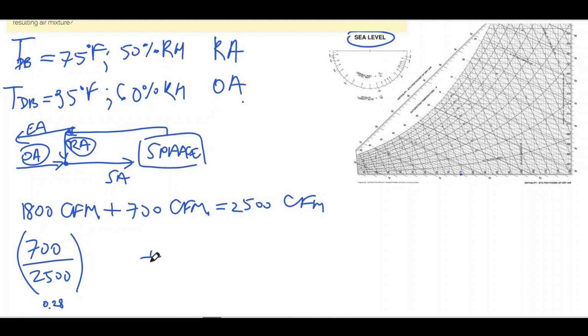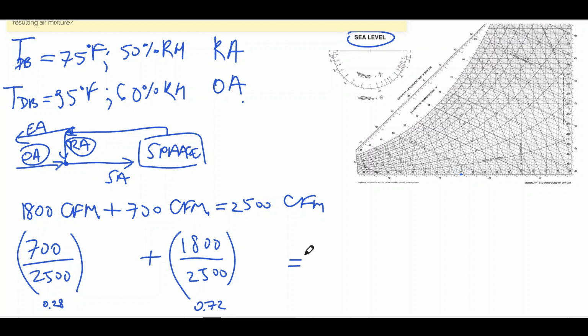And our return air fraction is going to be 1800 over 2500. That's going to give us roughly 72% fraction.